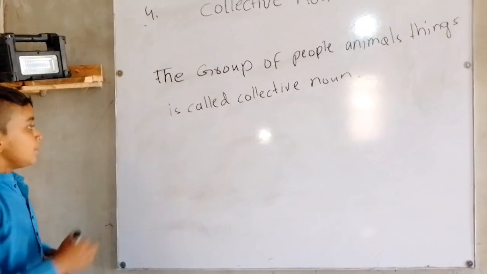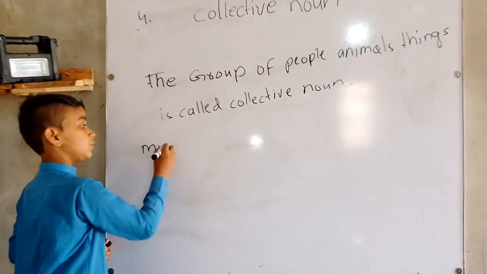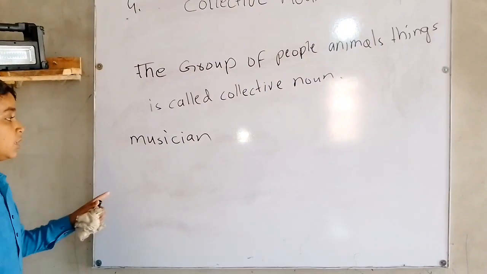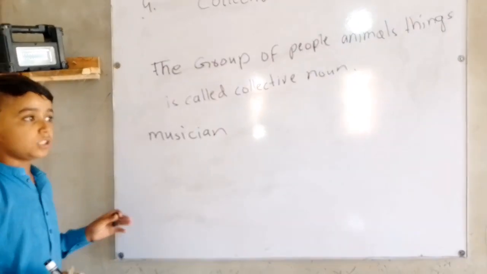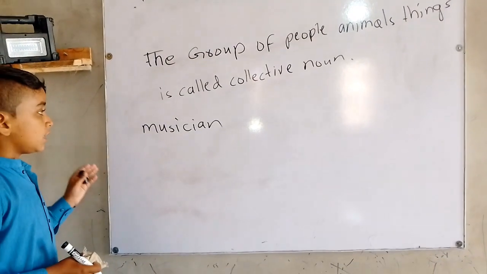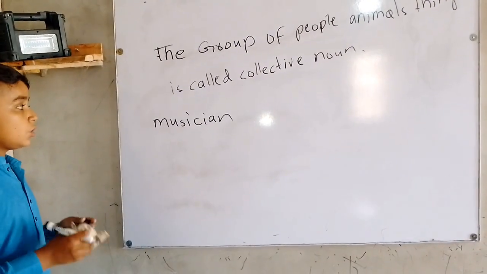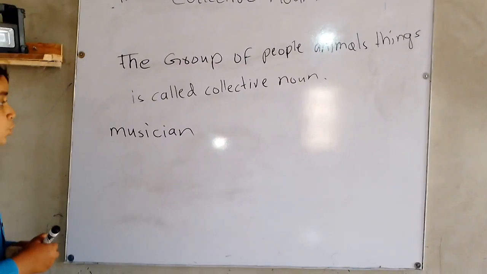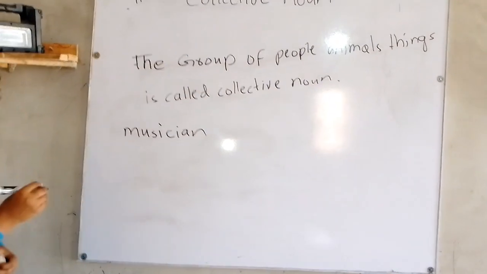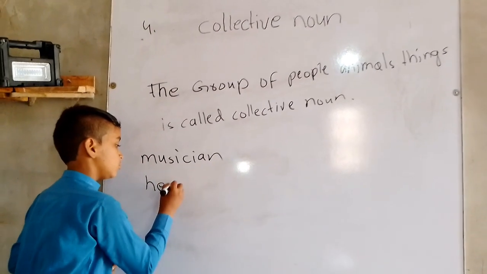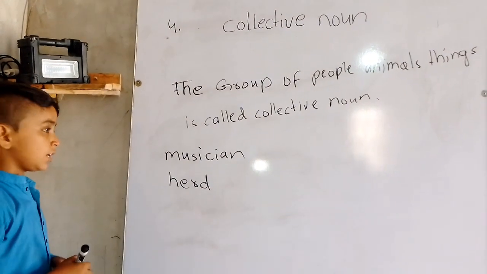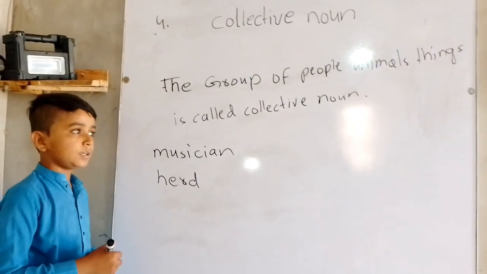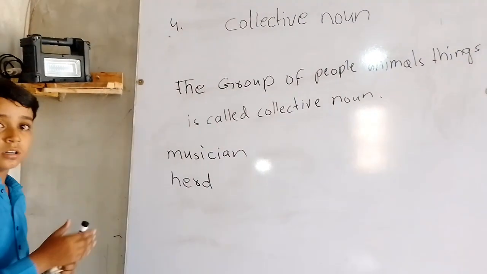For example, musicians. Music instruments, for example piano, guitar, drums, this collection is called the musicians. And the second is herd. The collection of buffaloes, sheep, goats in one place is called a herd.